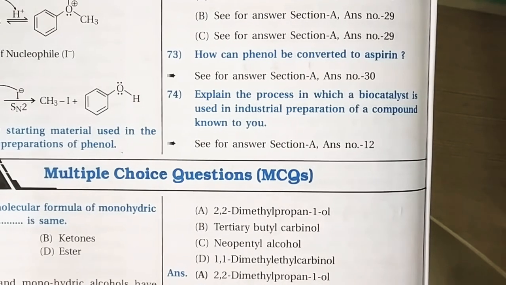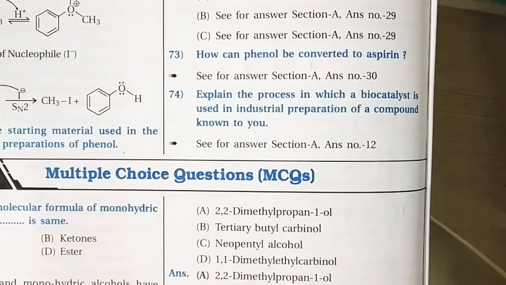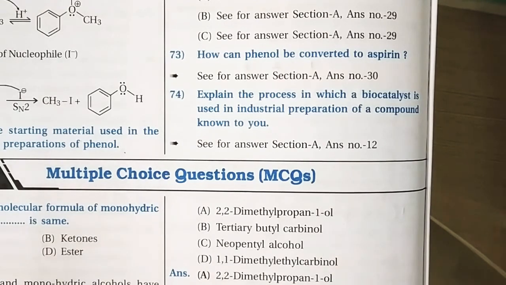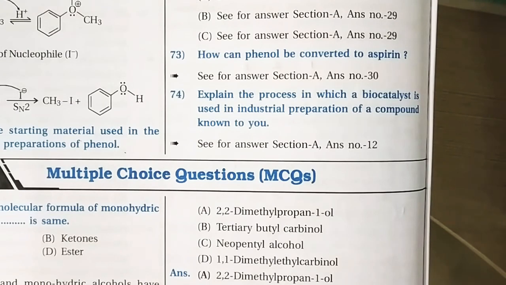So this is all about our NCERT exemplar solutions. And today we complete our topic, unit number 11, alcohols, phenols and ethers.